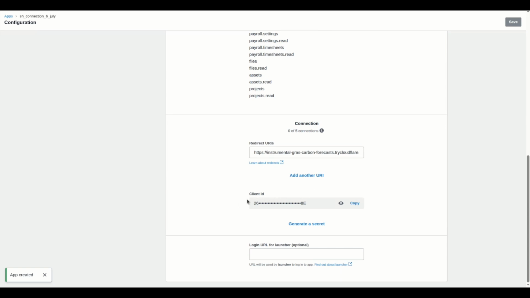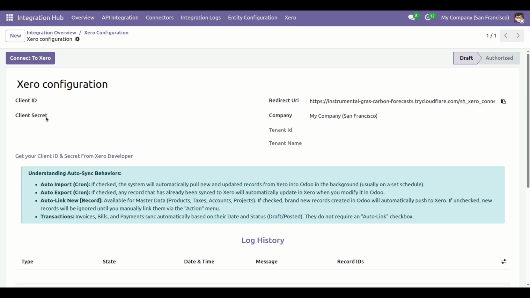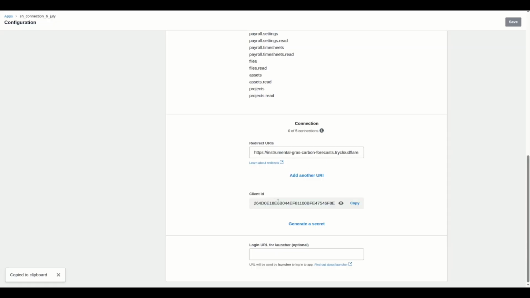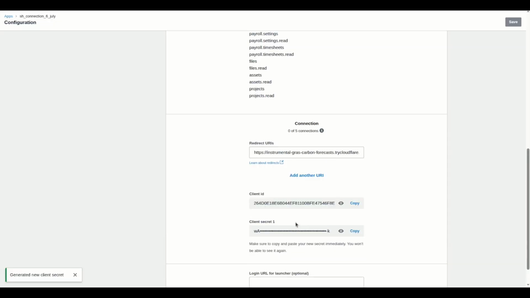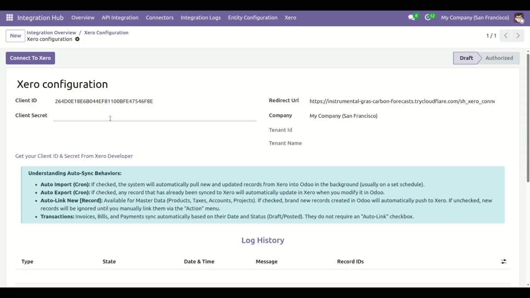Here you can see the client ID. Copy this client ID and paste it in the Odoo client ID field. Generate a secret, copy the secret key and paste it into the Odoo client secret key, and then click on the connect to Xero button.